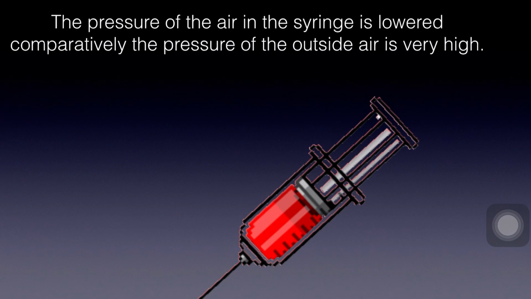If this experiment is repeated, holding the syringe in different positions like vertical, horizontal, or inclined, the piston is found to go in to the same extent in all the cases. So, from this, we can infer that atmospheric pressure is the same in all directions.